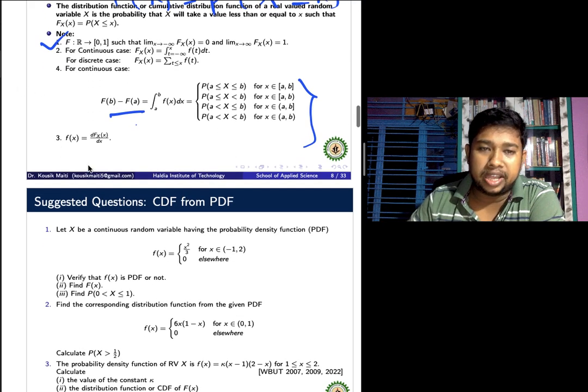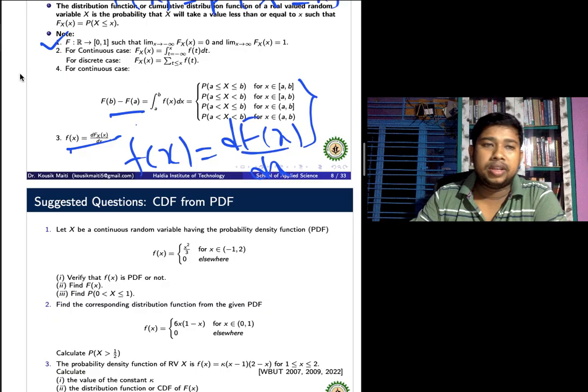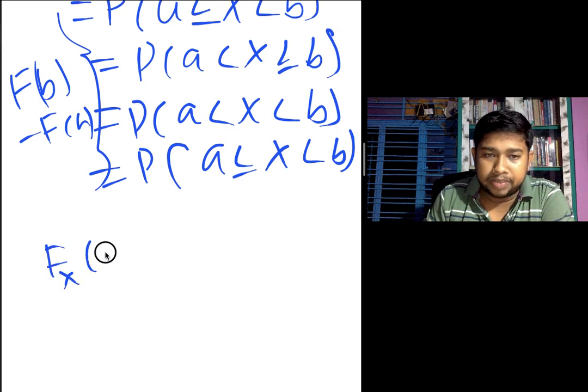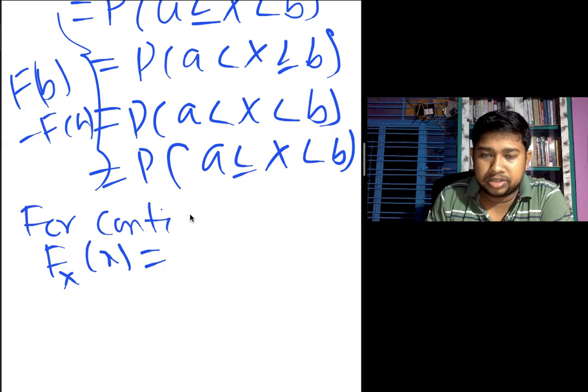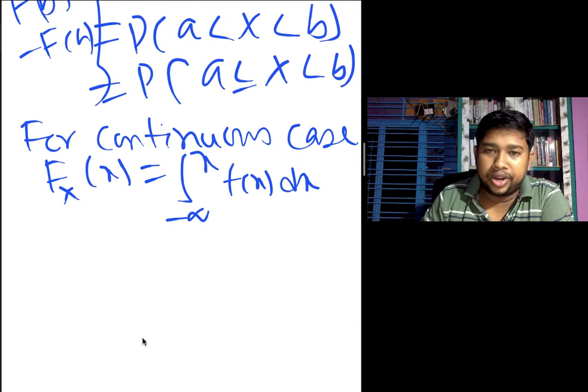Next we discuss how to obtain the small f of x. Small f of x is the PDF, that means the derivative of F of x with respect to x. Here you can write capital F of x, for the continuous case, equal to the integral from minus infinity to x of f(x) dx.